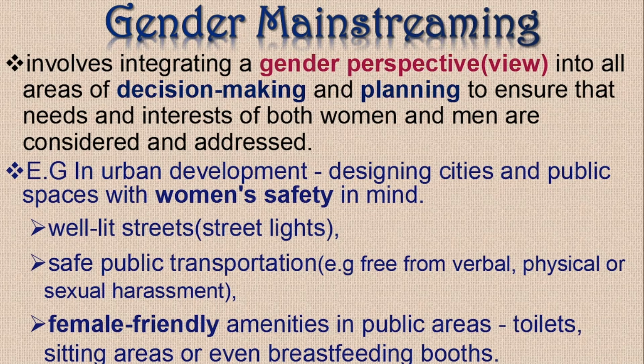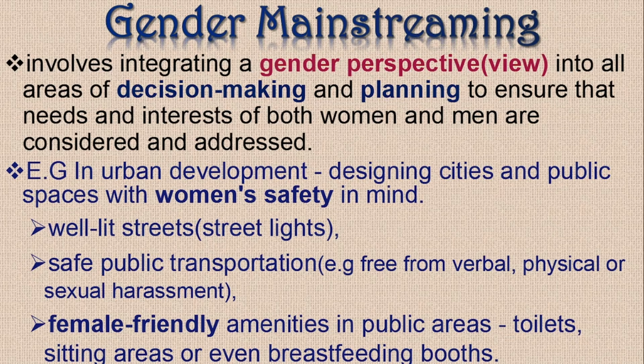So let's say, for example, when we are developing an urban area, we want to design cities or public spaces with the safety of women in mind. We want to make sure that the streets are well lit. We put street lights. We want to make sure that there is safe public transportation for all the genders, especially for women, and that we want it to be free from verbal, physical, or even sexual harassment.